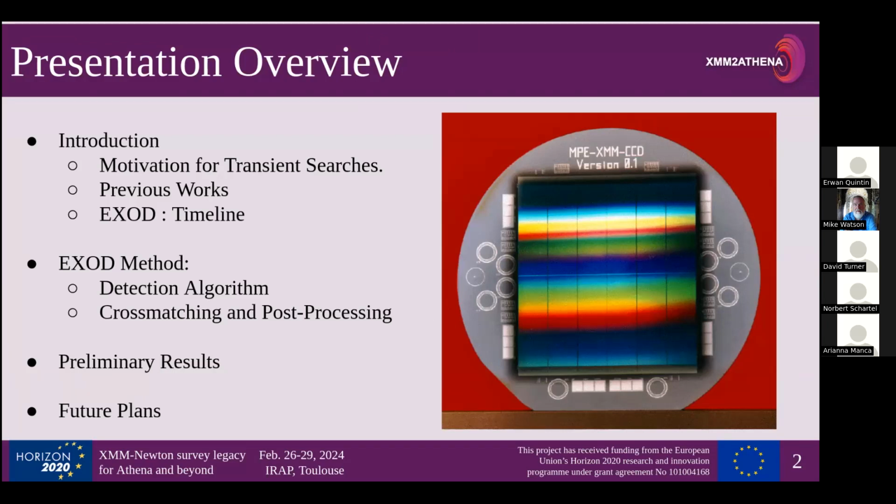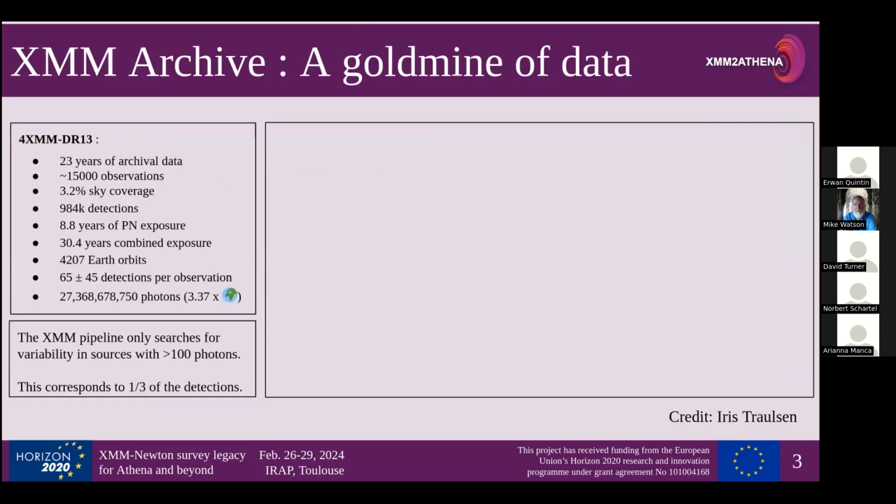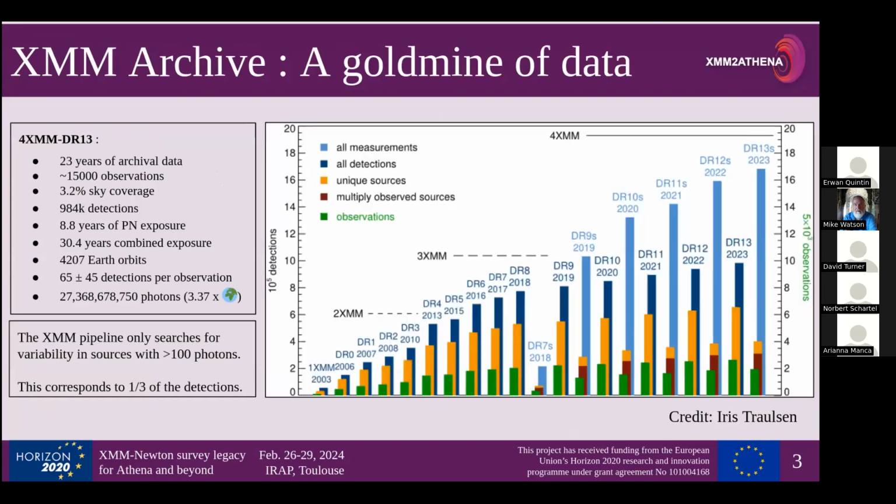And so, as you've heard, no doubt, the XMM level data, we're reaching about 15,000 observations now, 3.2% sky coverage with 984,000 detections. We've got a total of 8.8 years of PN exposure. And then when you add in MOS1 and MOS2, that goes up to 30 years. So it's actually longer than the amount of time that it's been up in space. I mean, technically.